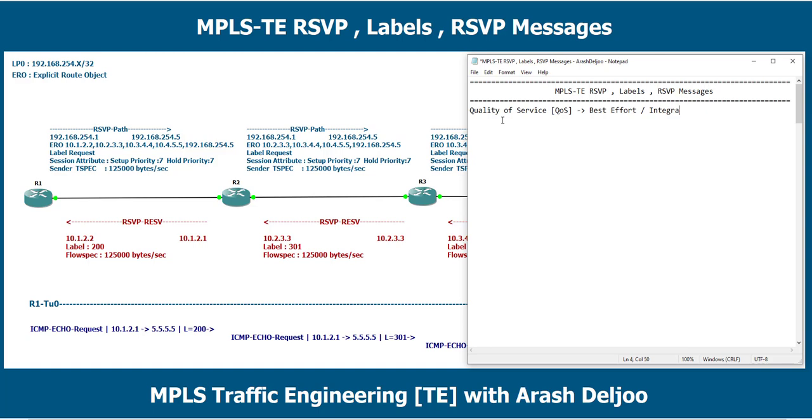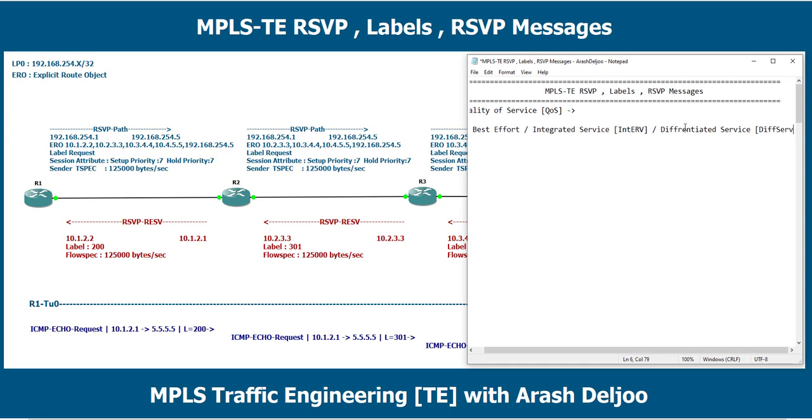Another method of implementing quality of service is integrated service, or intserv. The other name of this service is intserv. After that we have another method for implementing quality of service, diffserv or differentiated service. Another name of this type of quality of service is diffserv.